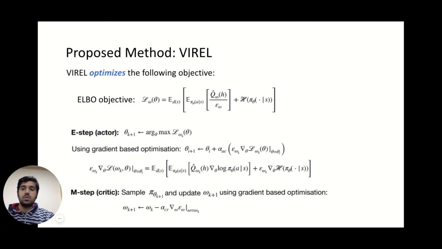And the proposed method Viral actually optimizes the following objective. In a nutshell, in the E step, we keep the parameters of our critic constant while updating the actor parameters by maximizing the ELBO with respect to theta. In the M step, we maximize the ELBO with respect to omega while holding the parameters theta k plus 1 constant. Hence, the outer expectation is taken with respect to the posterior found in the E step.